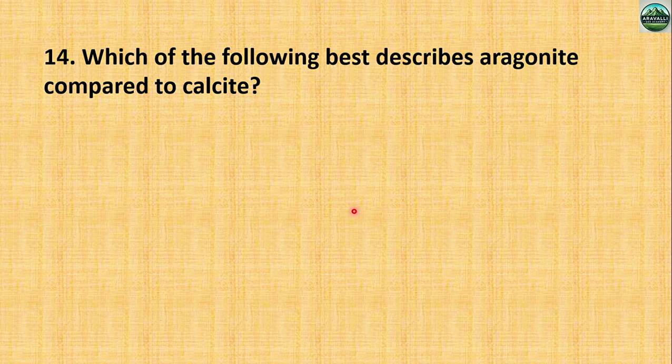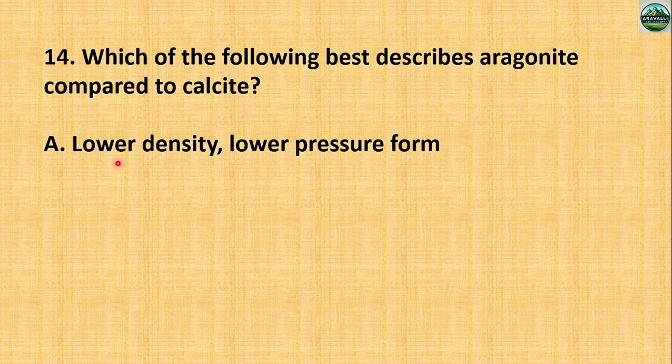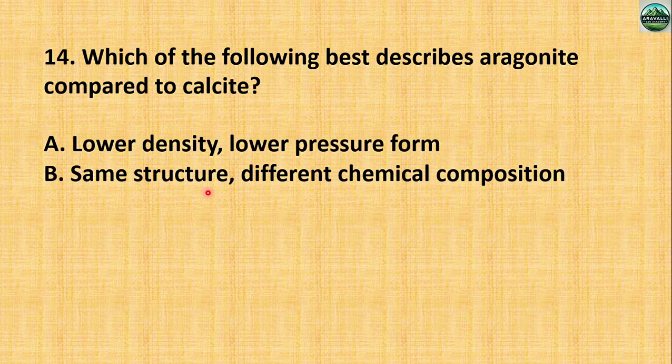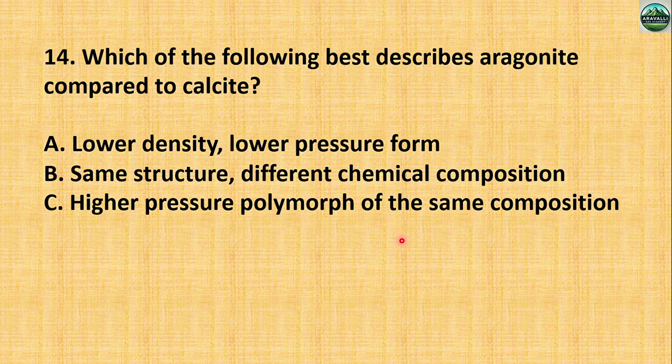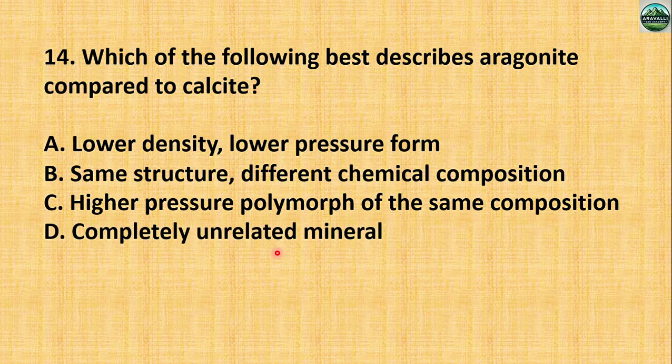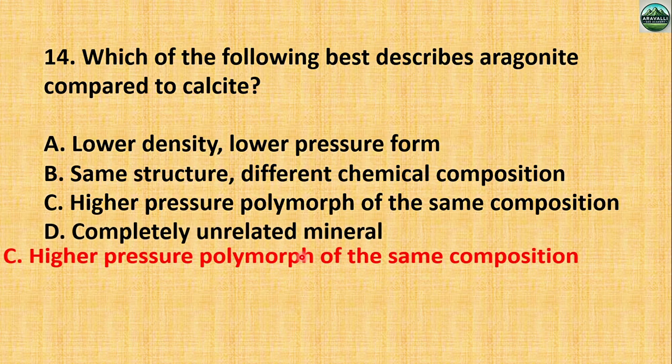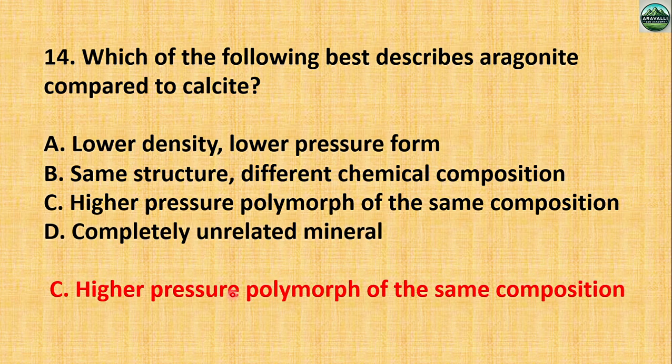Next, which of the following best describes aragonite compared to calcite? Okay, so low density, lower pressure form; same structure, different chemical composition; higher pressure polymorph of the same composition; completely unaltered mineral. Which of the following best describes aragonite compared to calcite? So aragonite is the higher pressure polymorph of the same composition.